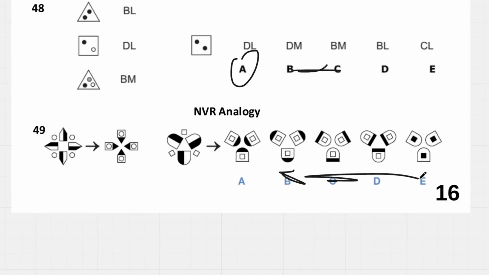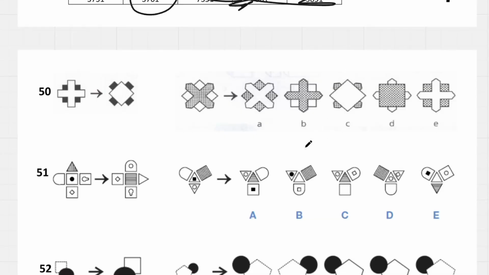They have to be inward, so the only one we're going to get is A. For 50, we are going to turn this around. They go on the outside. So these are going to go on the outside, just like D. We can see these white bits occupy the outer perimeter of the shape.